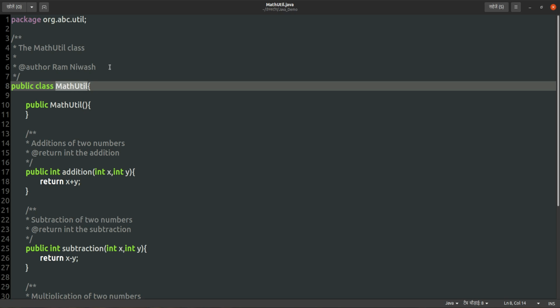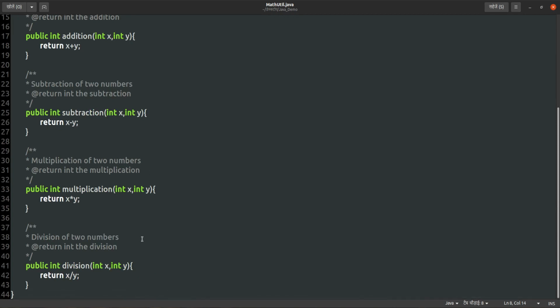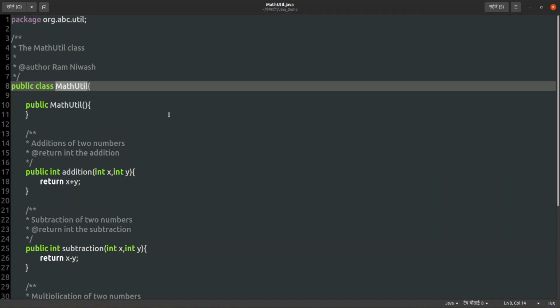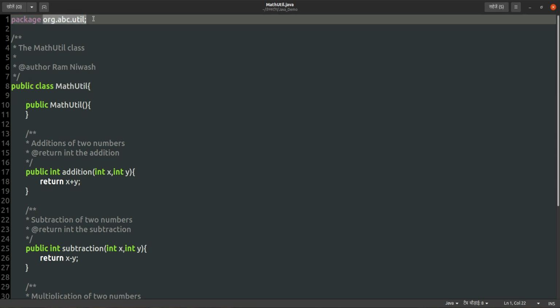So what we will do here is create the .class files first, and after creating those .class files, we will create the jar file. We will create it in the form of packages also, because this has a package statement.